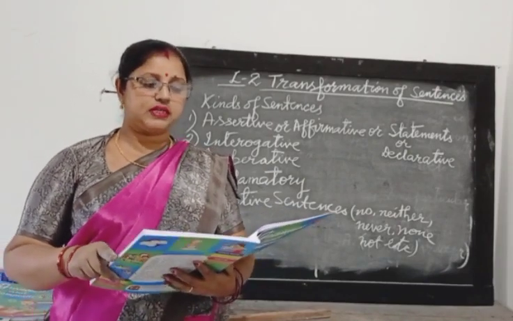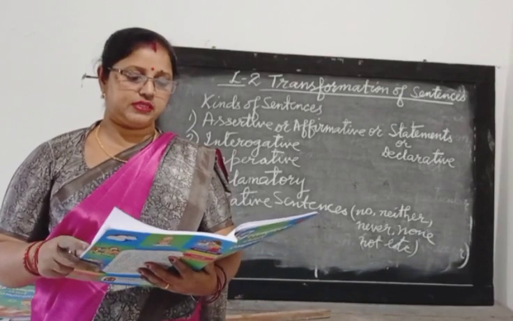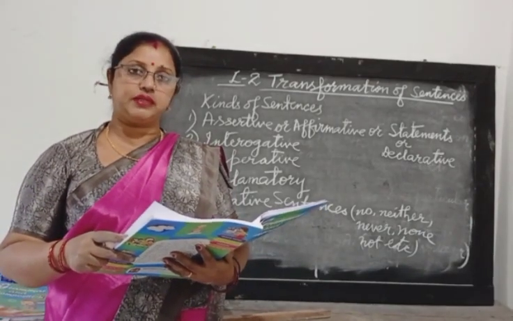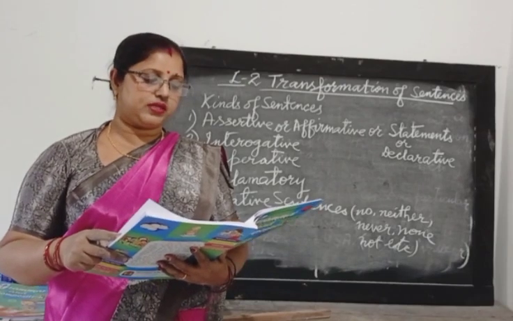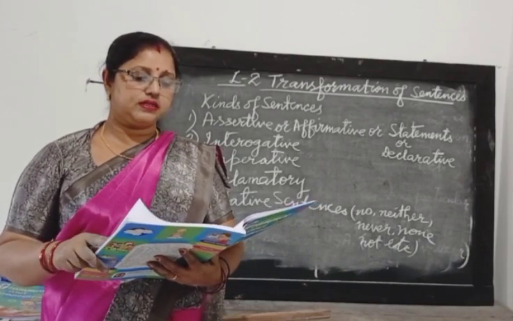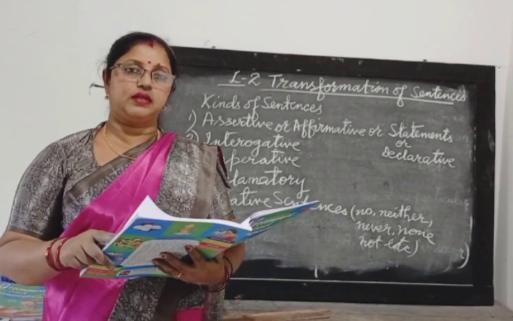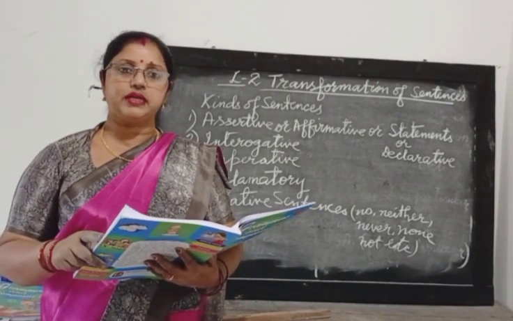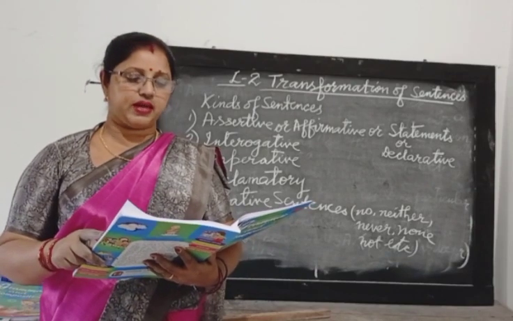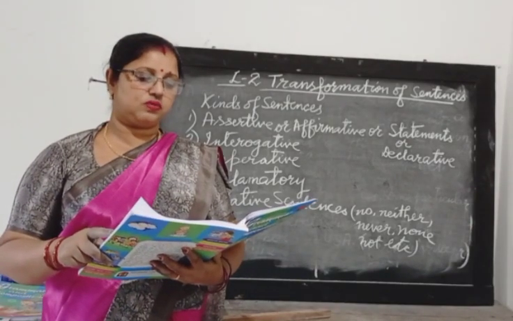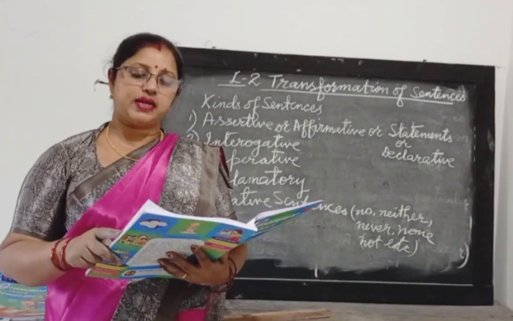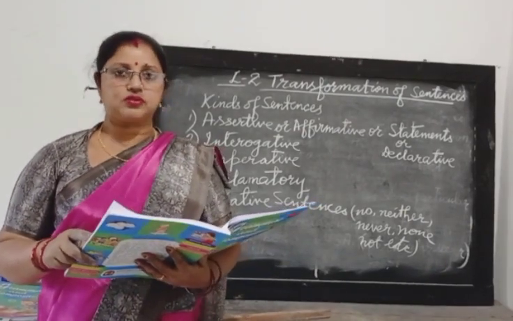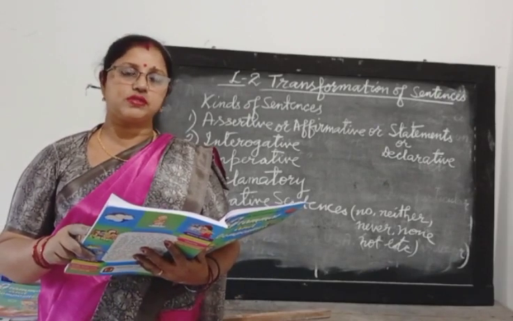Next, negative sentences into affirmative sentences. Now this is also the same thing, we will not change the meaning. Example: nobody likes a dishonest man. When it is changed into affirmative, we will write it as: everybody hates a dishonest man. No one is without faults. Everyone has some faults.